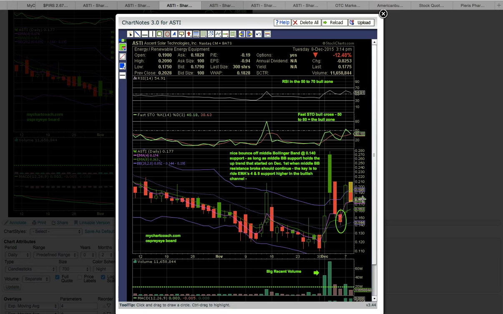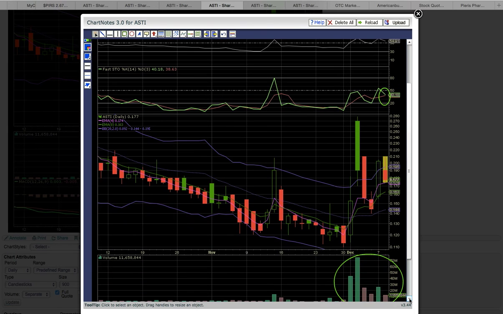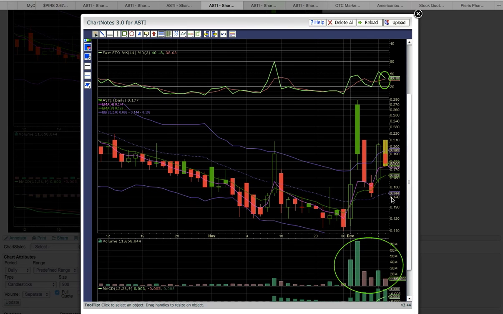So going forward now, let's look at this chart here. This is the same chart without the annotations. So going forward, what bulls you want to see are candles to continue riding EMAs 4 and 8, that's the pink and green line, support higher, and then you want to make sure that they continue forming above the middle Bollinger Band at 14.4. As long as candles stay above the middle Bollinger Band, the uptrend that started on the first day of December should continue.